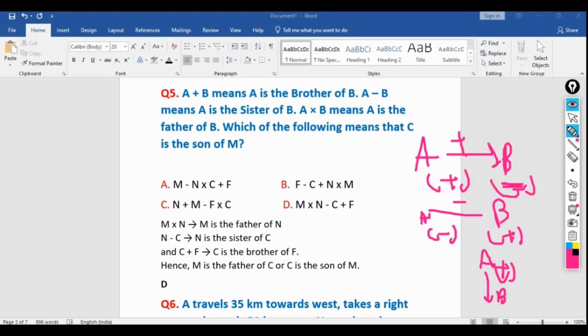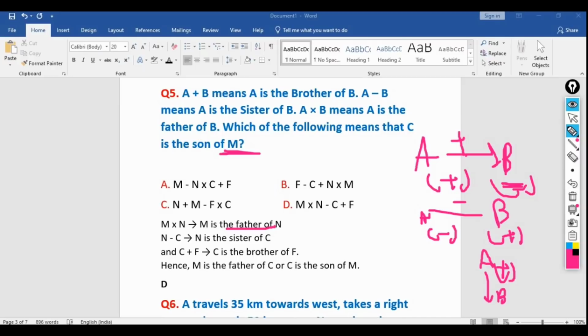So which of the following means that C is the son of M? Sorry, that means M is the father. So now let's solve. As we all know, M cross N means M is the father of N, then N minus C. If you see carefully, A minus B means A is the sister of B, so here N minus C means N is the sister of C.